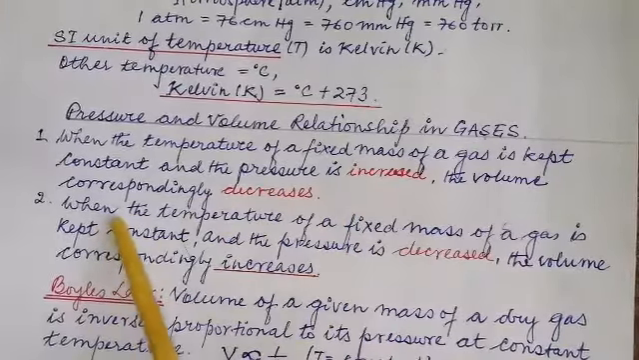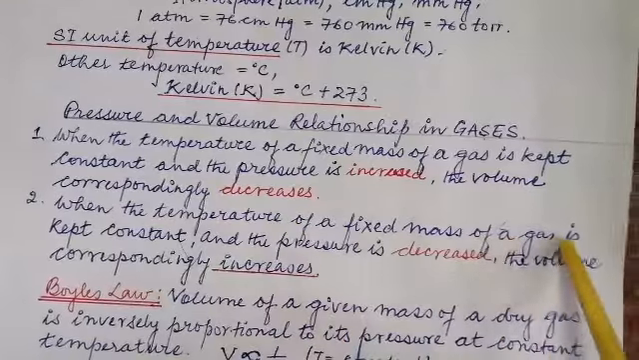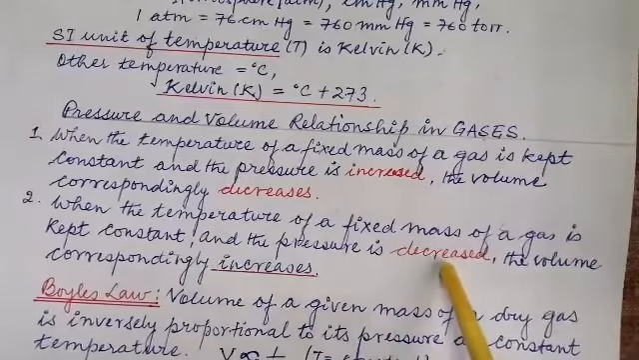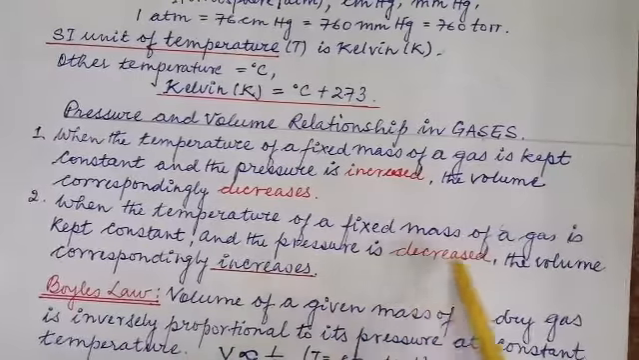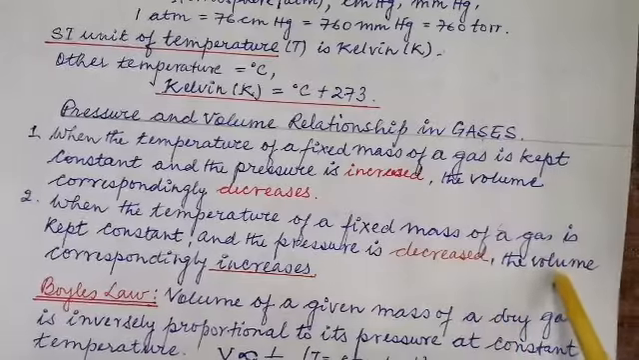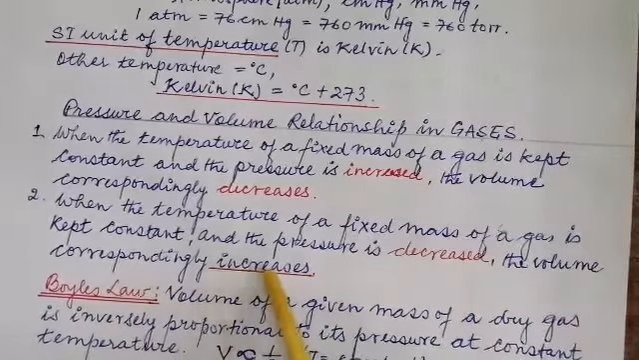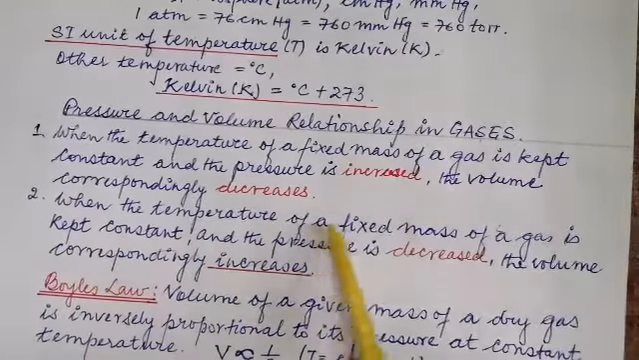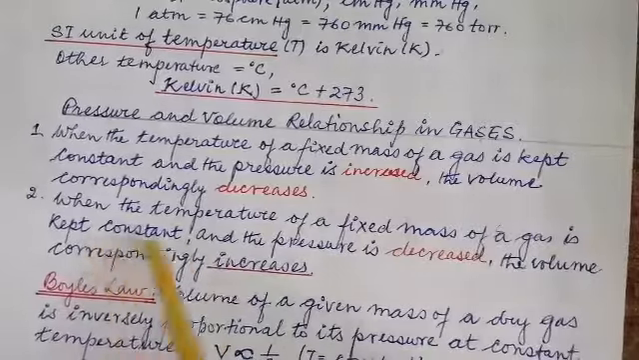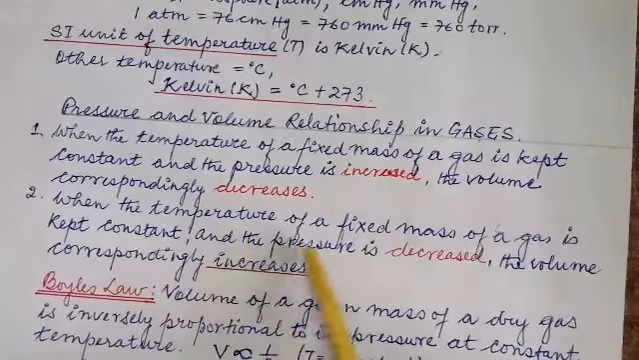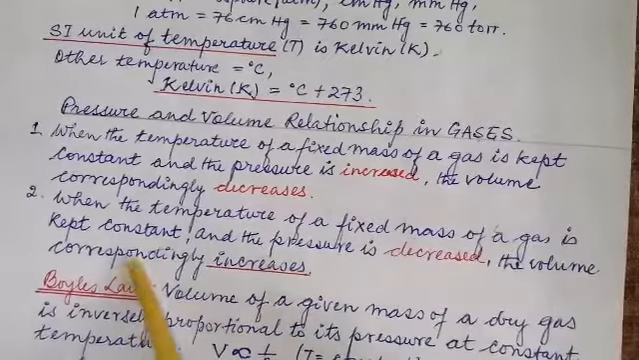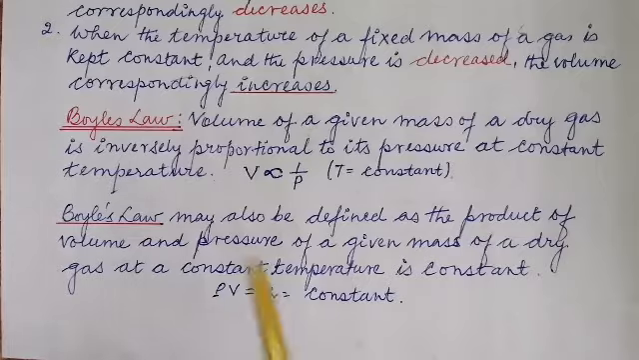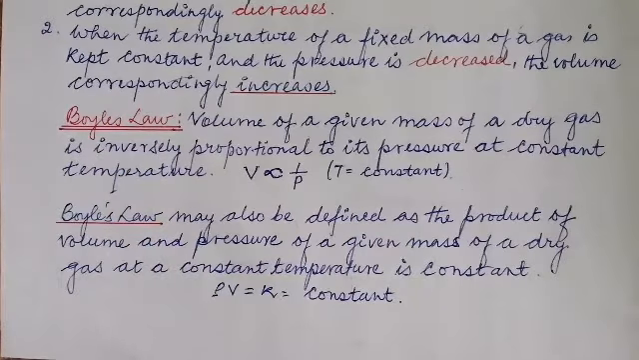Number two, when the temperature of a fixed mass of a gas is kept constant and the pressure is decreased. So what are you going to do? You're going to decrease the pressure. Then what happens? The volume correspondingly increases. So the second point is when the temperature of a fixed mass of a gas is kept constant and the pressure is decreased, the volume correspondingly increases. Now let us begin with Boyle's Law. Very important.